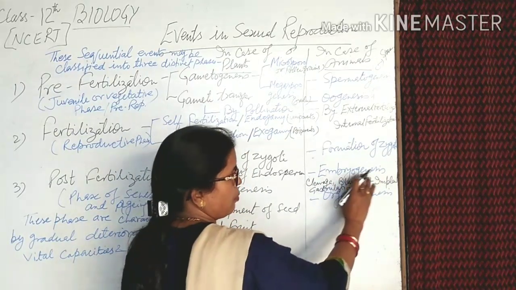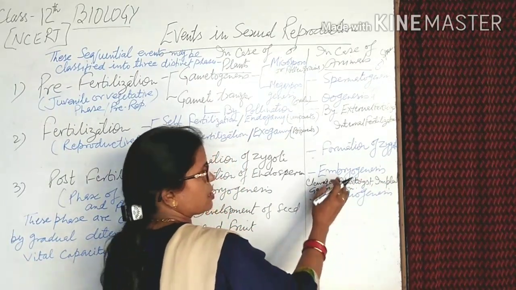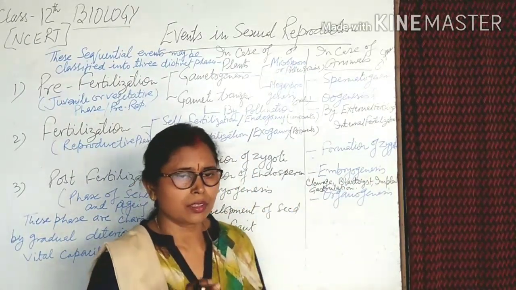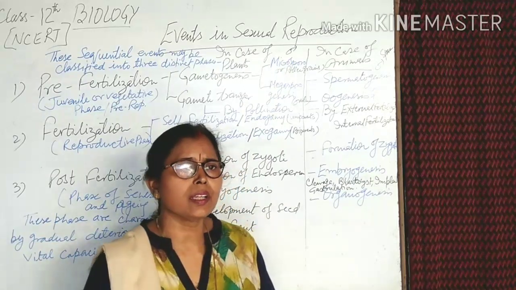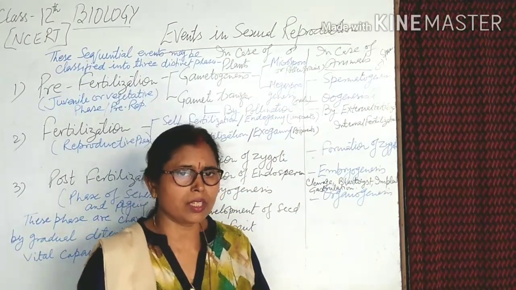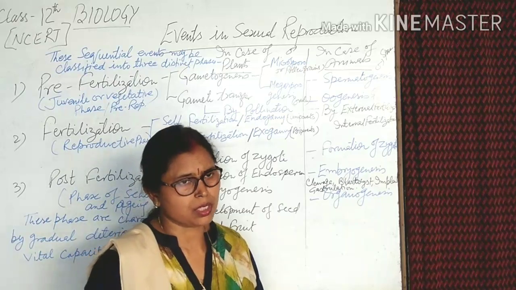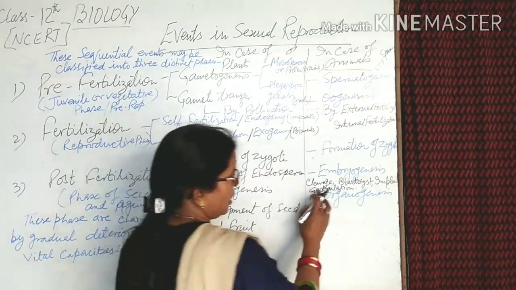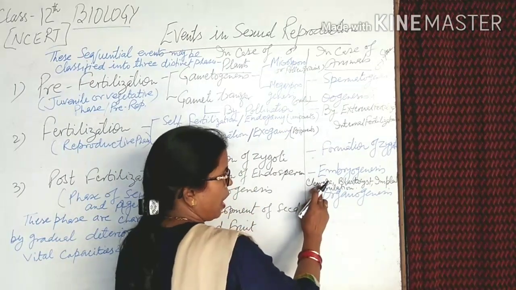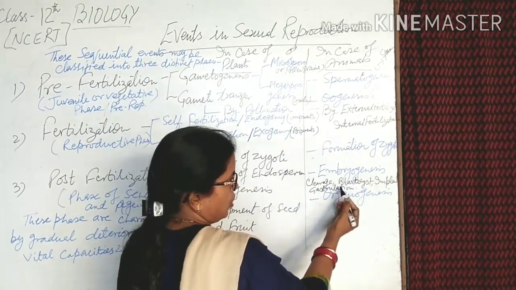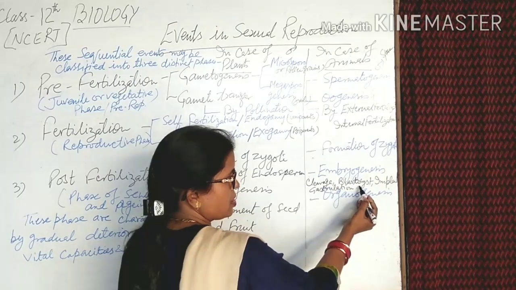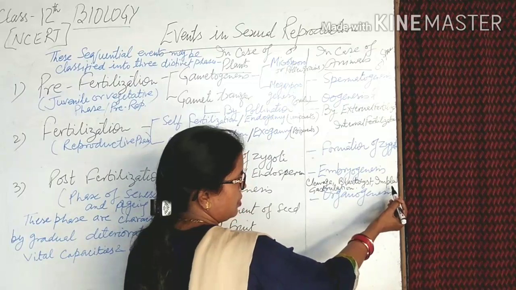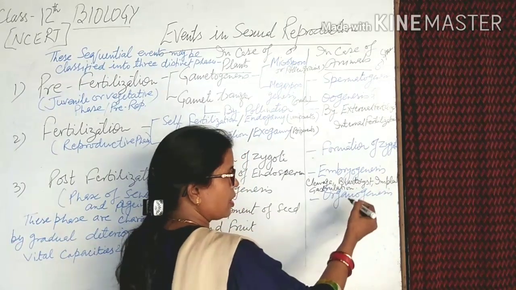This phase is known as embryogenesis. In embryogenesis, the zygote is in a diploid condition and zygotic cleavage starts: 4 cell to 16 cell, then the 16 cell converts into the 32 cell stage. After cleavage, the zygote converts into a blastocyst, and the blastocyst undergoes implantation inside the uterus in the mother's body.